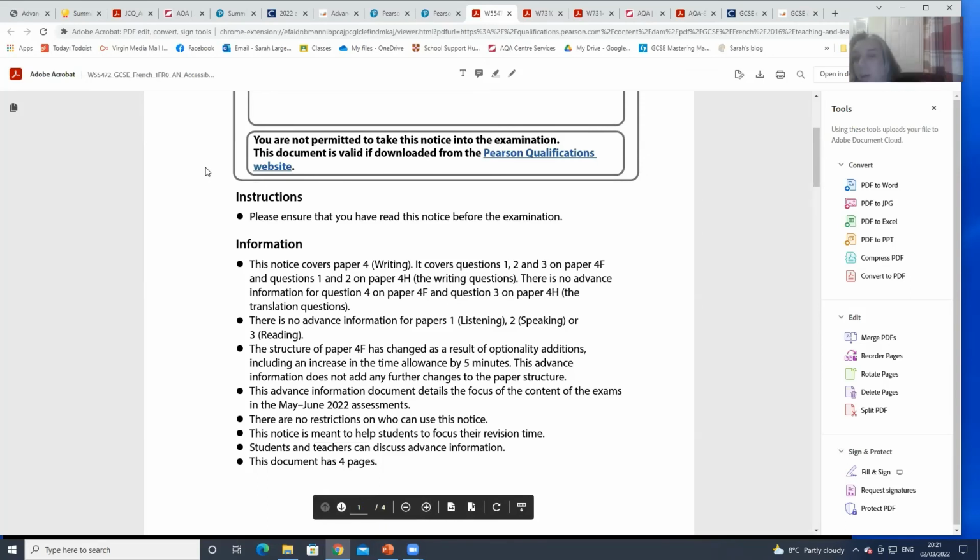Yeah, the advanced notification for foreign languages is quite limited. It relates specifically to the writing paper. I think when I looked at the IGCSE, it was the same. So it is just no information for listening, no information for speaking, none for reading, and even on the writing paper, you don't get information about what the translation is. So it's just a couple of questions.